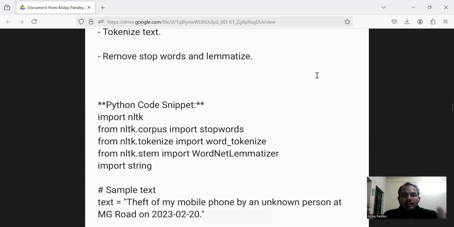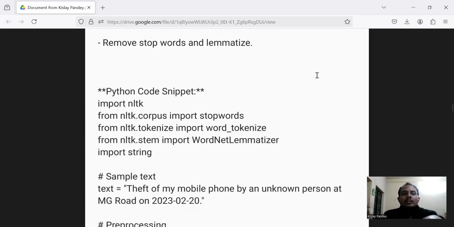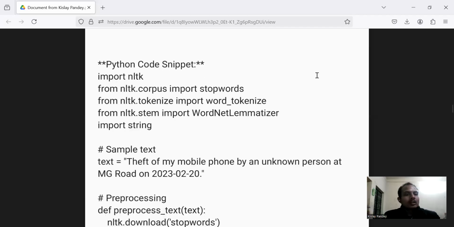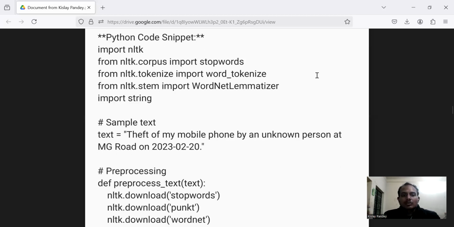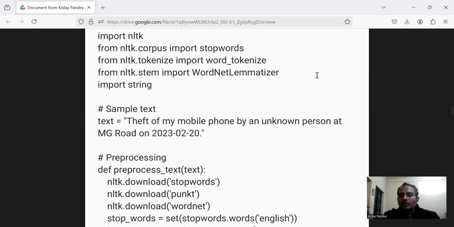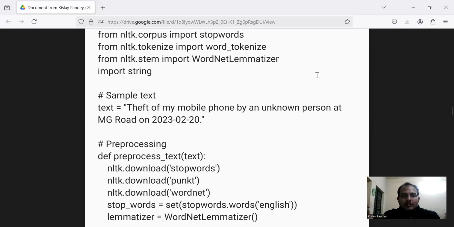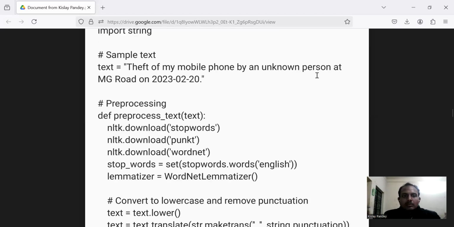First, we will import NLTK. Then from nltk.corpus import stopwords, from nltk.tokenize import word_tokenize, from nltk.stem import WordNetLemmatizer, and import string. Then for the sample text: text equals "theft of my mobile phone by unknown person at MG Road on 2023-02-20". Then we are going to preprocess the data.